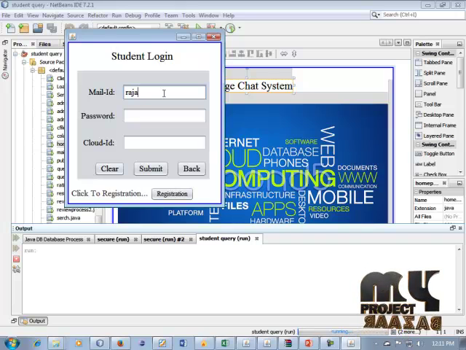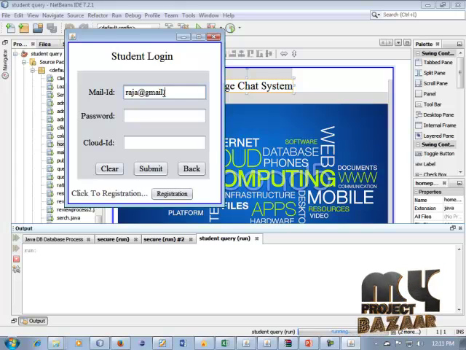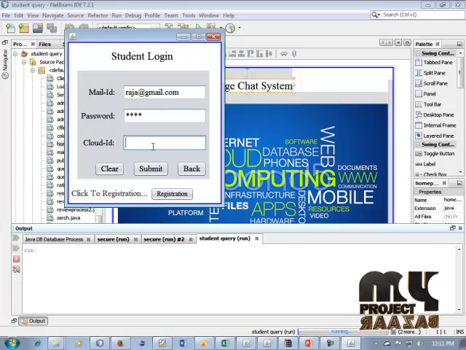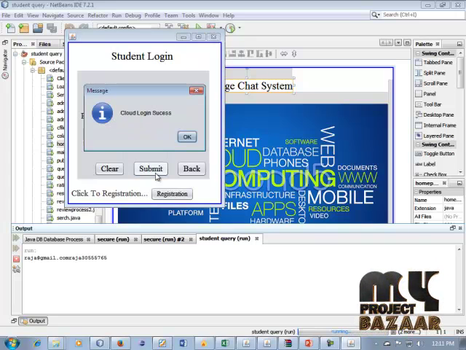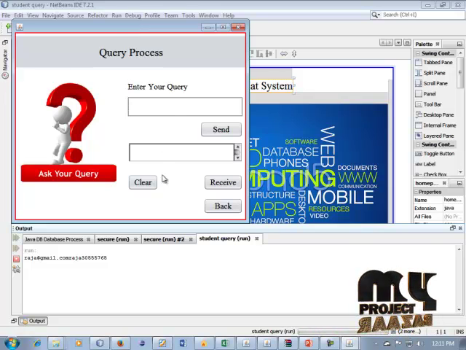Okay, student login. Raja at gmail.com. It is our password Raja. Cloud ID 30 55 57 and 65. Okay, click this button. Our cloud login is success. So our query process can be started.